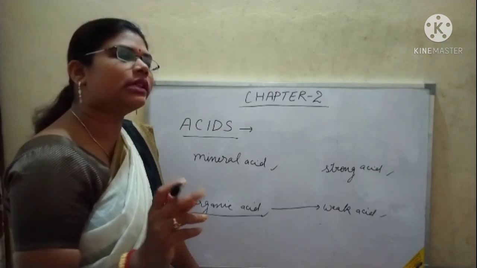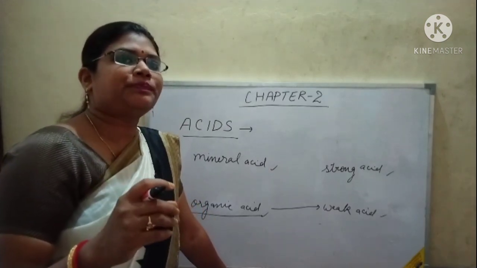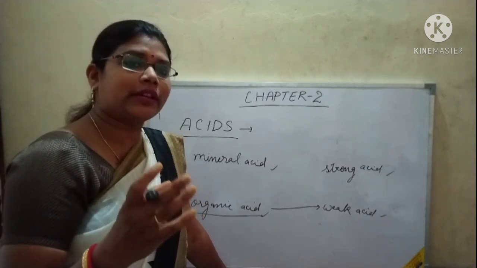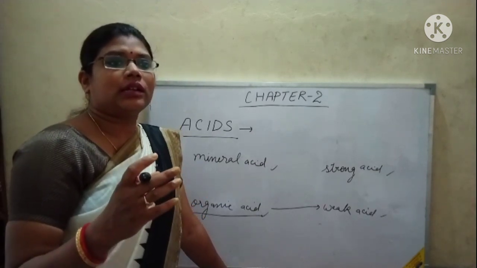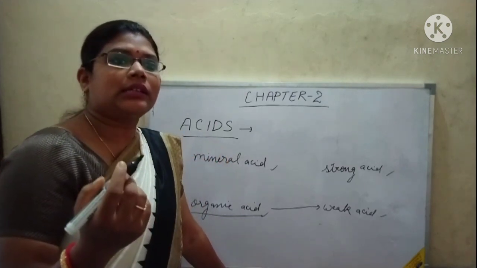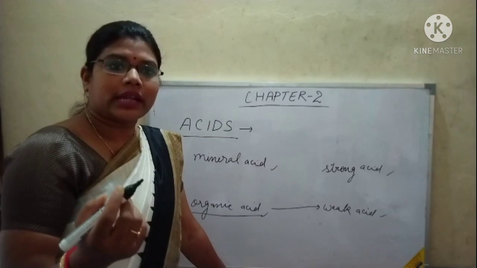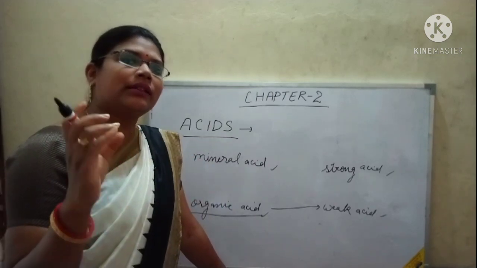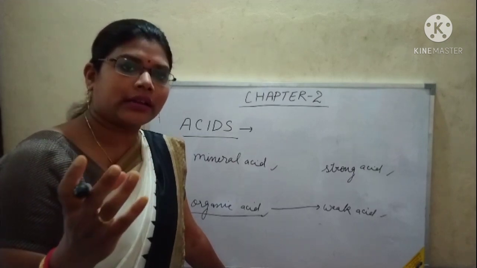So naturally occurring acids are organic acids which are present in living organisms like insects, plants, in humans also, like HCl in our stomach. You know that it is secreted in our stomach, HCl along with the gastric juices. So organic acids are weak acids. Now what is weak acid?